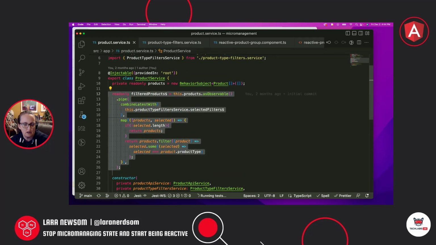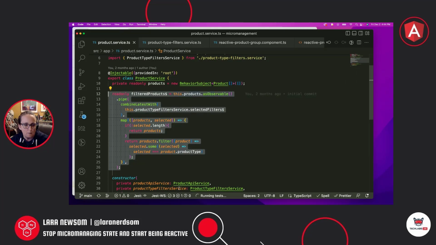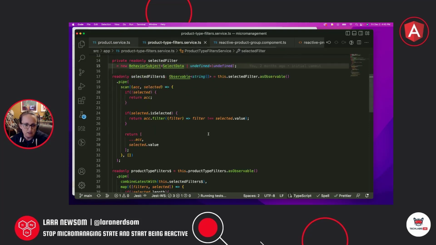So we've got our filtered products observable. We've exposed that with the observable property. This is where we're using combineLatest with. That is why I actually want there to be an initial value for this selected filters observable, because if there was nothing here, this wouldn't emit a value. So it's like, okay, is there anything in the selected array? If there's not, just return all the products. And if there's anything in there, we're going to filter and only return the products that have the same product type. Okay. And then over here is where we combine them.